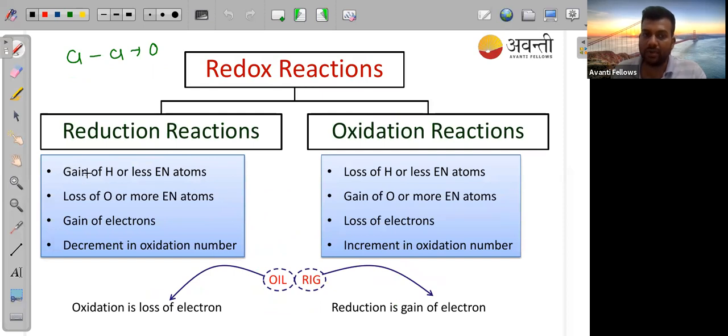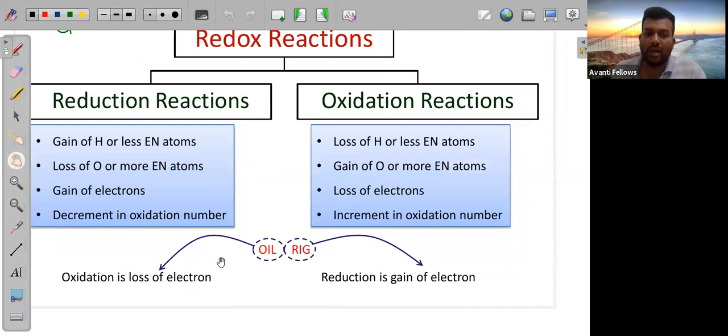We have already discussed that gain of hydrogen or less electronegative atom, or loss of oxygen, is reduction, while loss of hydrogen and gain of oxygen is oxidation. Loss of electron is oxidation, gain of electron is reduction. And the most important point: in reduction the oxidation number is decreasing, in oxidation the oxidation number is increasing.